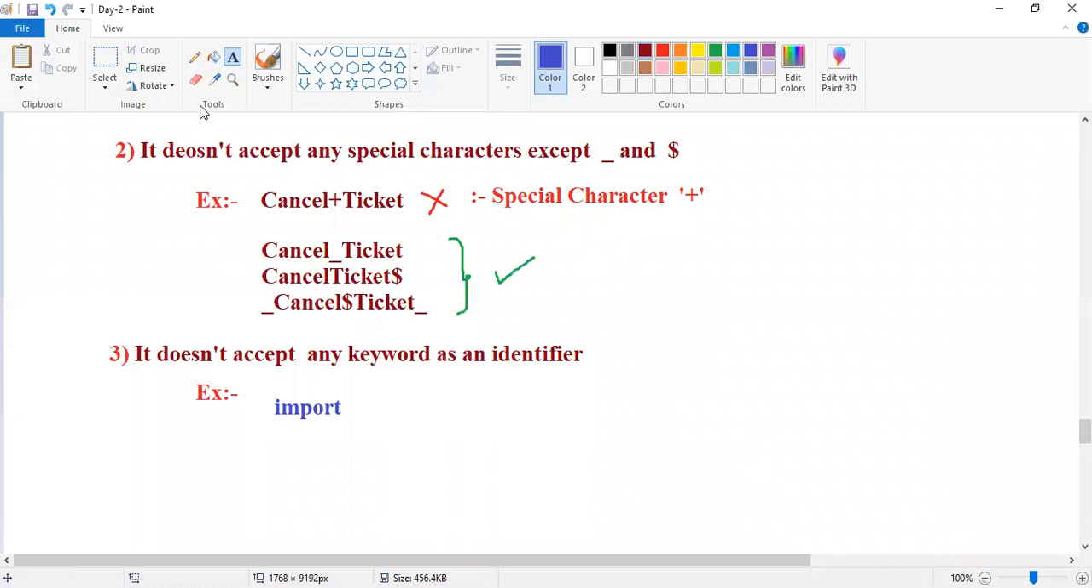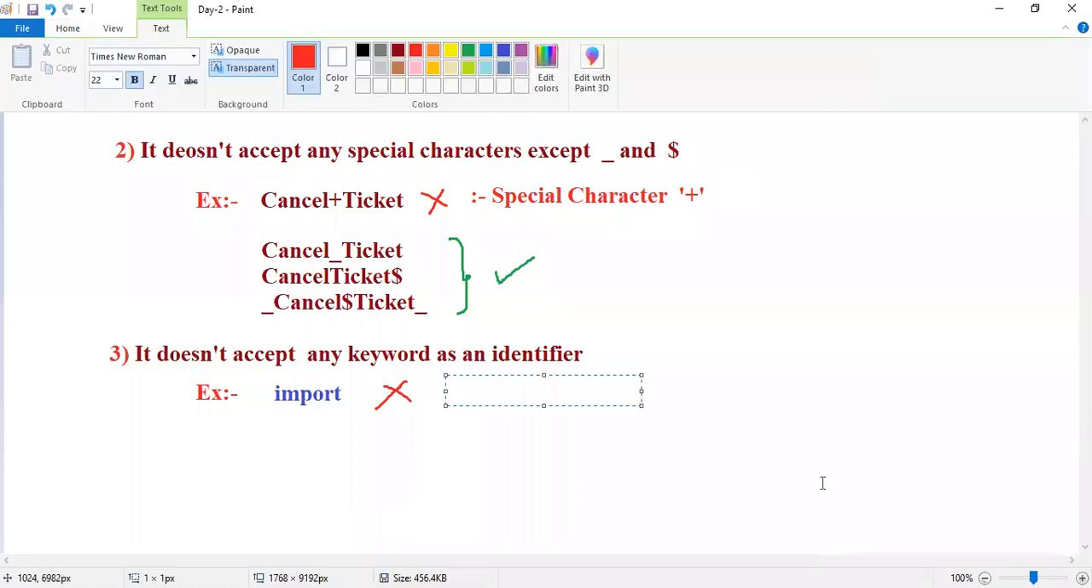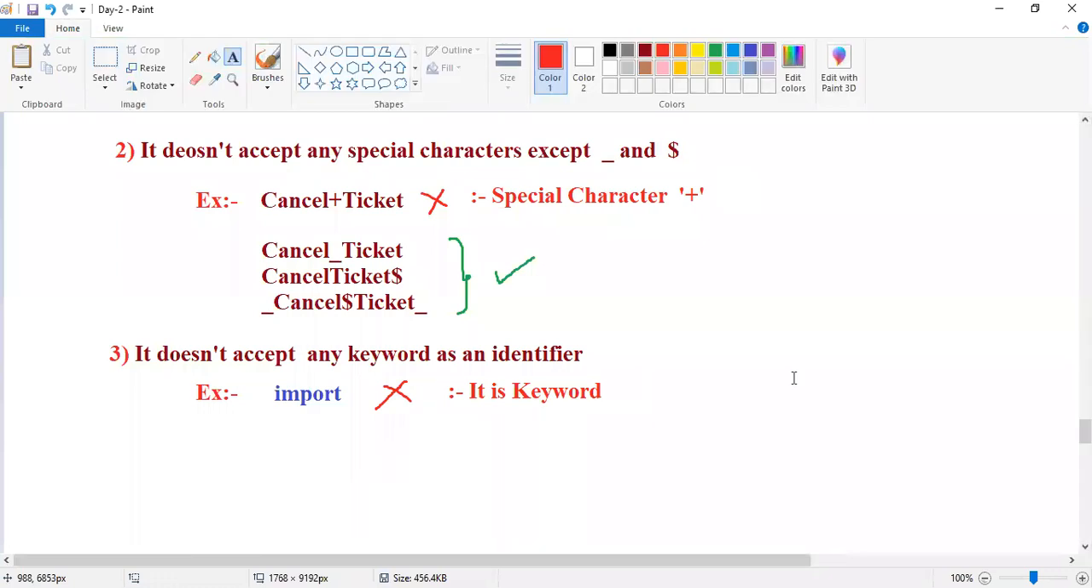This import has a special meaning. It is a predefined word. Java is providing this name, Java is already using this name. So you are unable to use this name because Java is already using it. The reason is that it is a keyword. Keywords are not accepted. That is the third rule, guys.